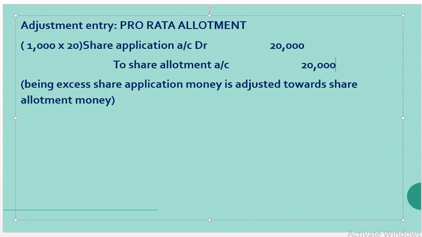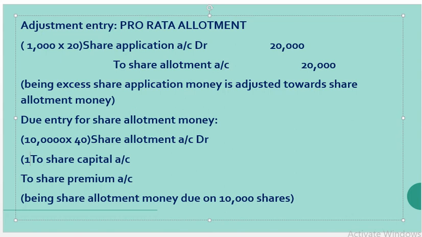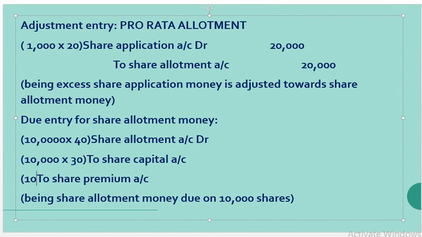Narration being excess share application money is adjusted towards share allotment and share. Next is the due entry for share allotment account: share allotment account debit to share capital account and share premium account. Now let us assign values for those. 10,000 shares into 40 rupees for share allotment, and for share capital it is 10,000 into 30 rupees. Premium is only 10 rupees, so 10,000 into 10 rupees.